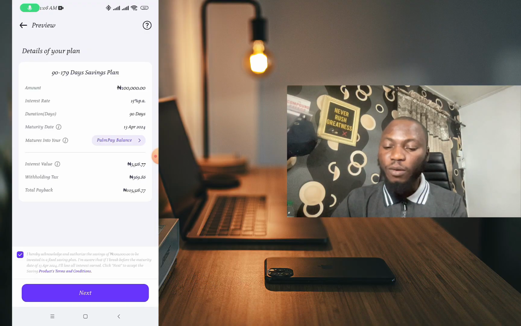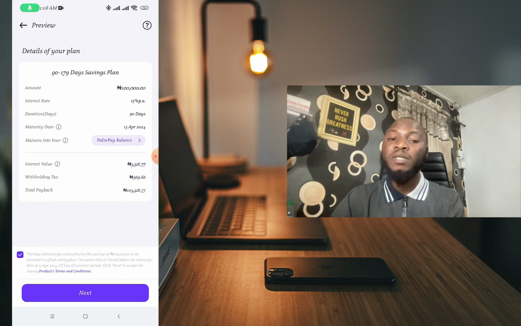So PalmPay is giving us 100,000 naira, which is of course our capital. Then the interest, which of course we're going to be getting on our capital, is 3,328 naira. I think that is after tax. So you can see the tax is 369 naira, and they have already removed the tax, and the total payback will be 103,328 naira. So which means PalmPay makes more sense over Carbon and OPay. So this is just for PalmPay.